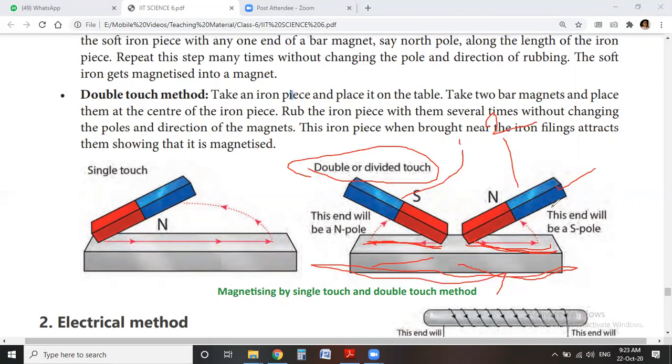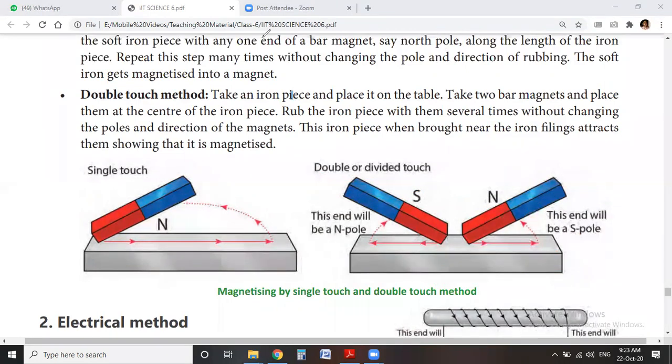This end of the iron piece is working as a south pole, and this end is working as a north pole.